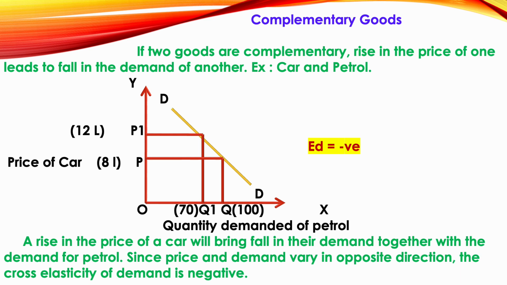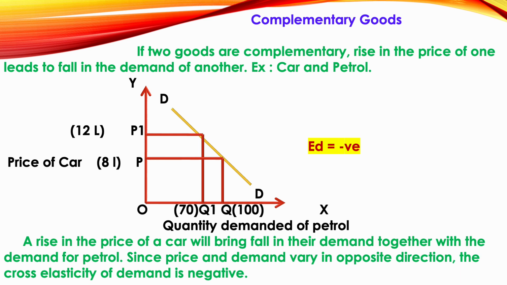You can run a car only with the help of petrol, so we have taken this as a complementary commodity. We'll explain it with the help of a graph. Here on the y-axis the price of car is mentioned, and on the x-axis the quantity demanded of petrol is mentioned.